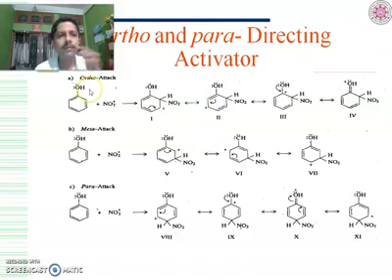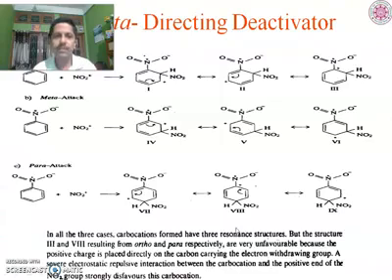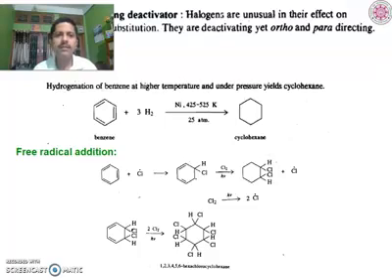Now let us see an ortho para directing group, this is the OH group attached to the benzene. If this is attacked by an electrophile like nitronium, then we will see that in the case of ortho and para attack, in these structures the unshared electron pair of oxygen delocalizes the positive charge on the carbocation, and hence 4 resonance structures are possible. So here 4 resonance structures are formed in the ortho attack. In the para attack also, so therefore ortho para positions will be preferred. Similarly for the meta, you will see later on.